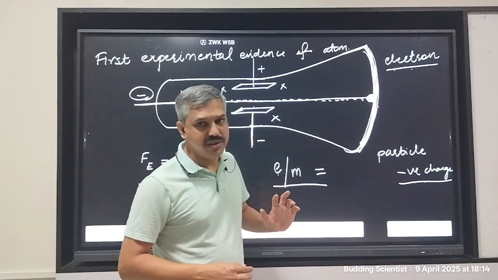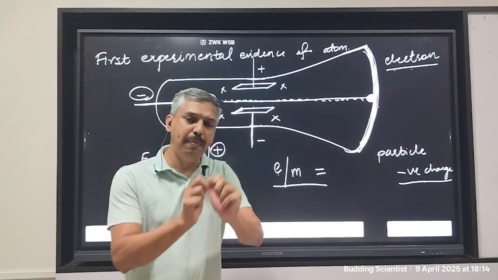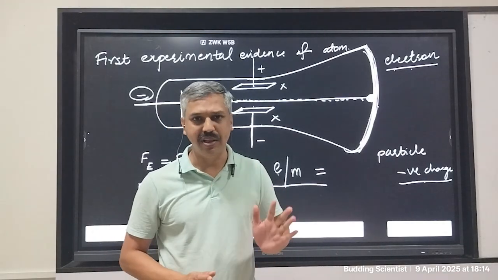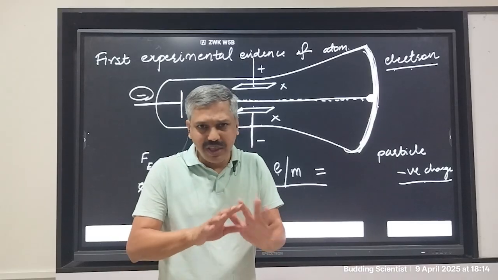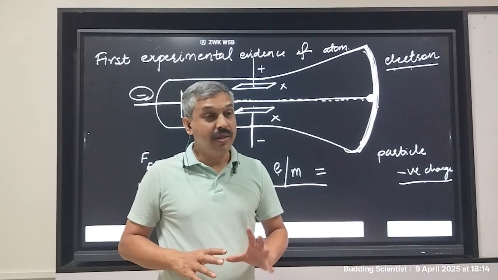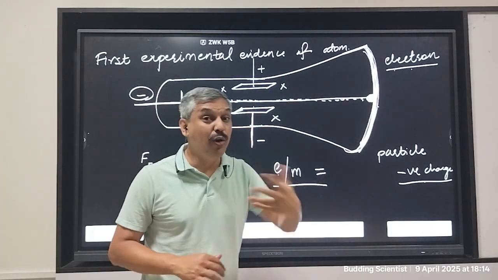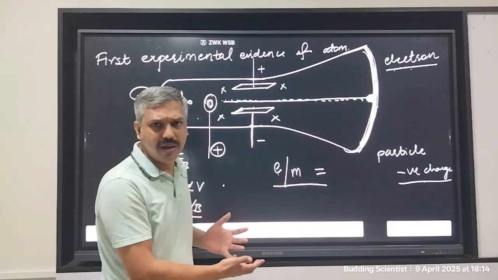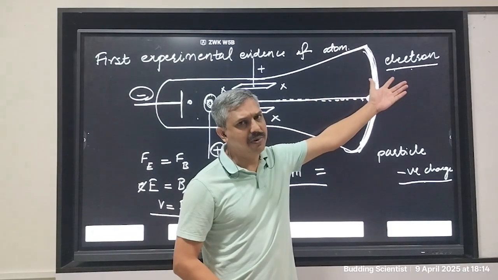Because before this, only Dalton had put forth his theory, Dalton's atomic theory. But this was a theory, there was no practical evidence of it. This experiment is said to be the evidence. How? We don't see any atom here, only an electron is discovered.